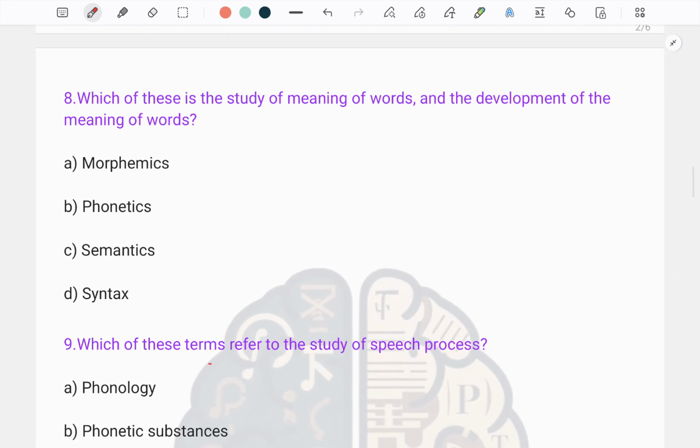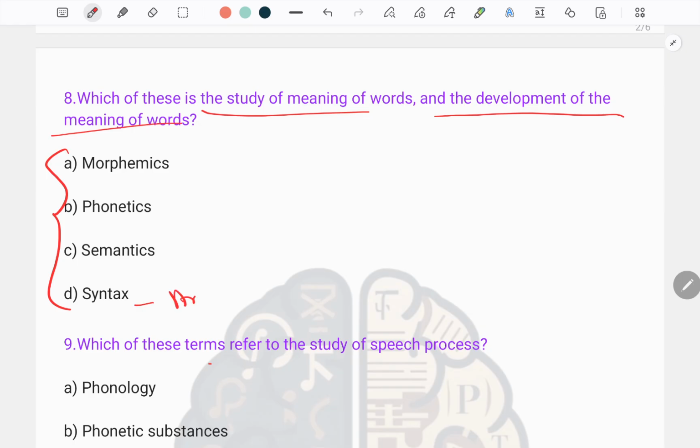Question number 8 asks: which of these is the study of the meaning of words, morphology, and the development of the meaning of the words? Here we have four options: phonetics, morphemics, semantics, and syntax. When we come to the options, at first we will talk about some details. Syntax deals with the arrangement of the words.